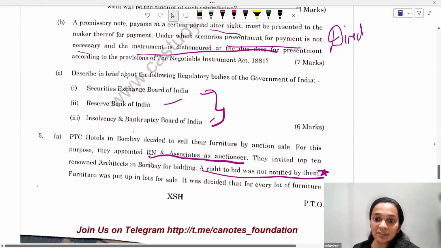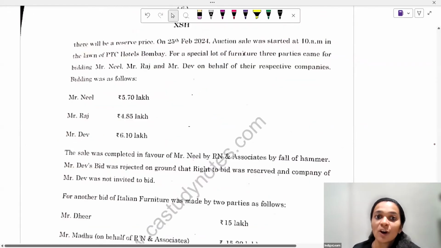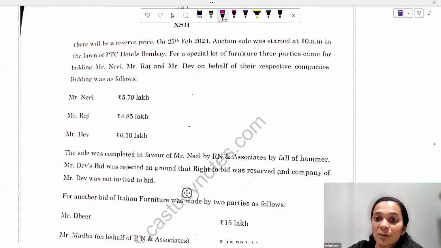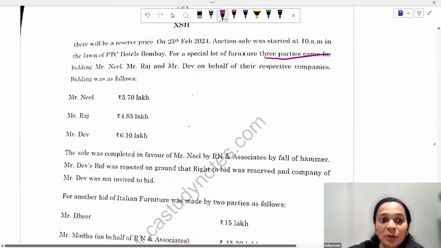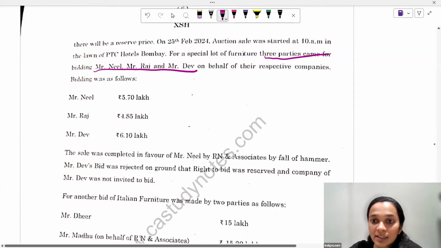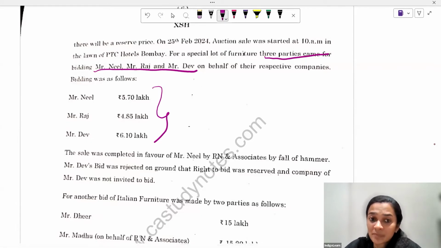It was decided that for every lot of furniture there will be a reserve price. On 25th Feb, the auction sale was started at 10 p.m., and for a special lot of furniture, 3 parties came for bidding: Mr. Neil, Raj and Dev. And this is the bid which they made. Now, generally, the thing being auctioned is sold to the highest bidder.